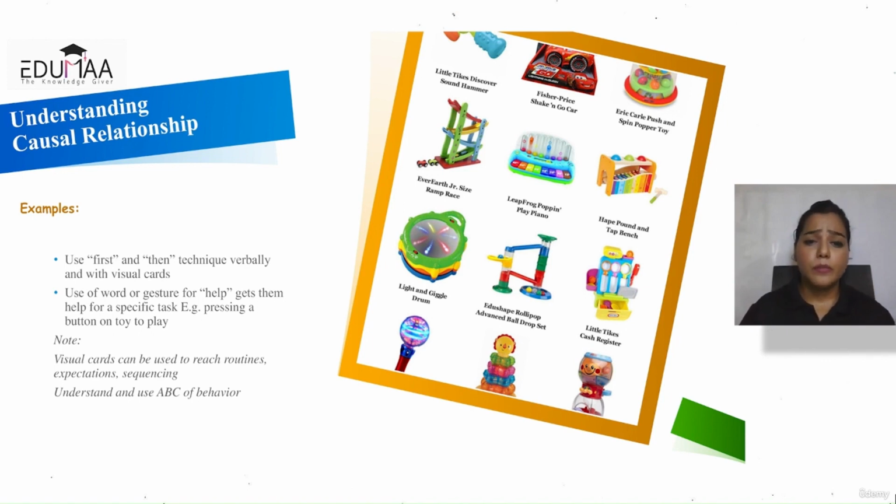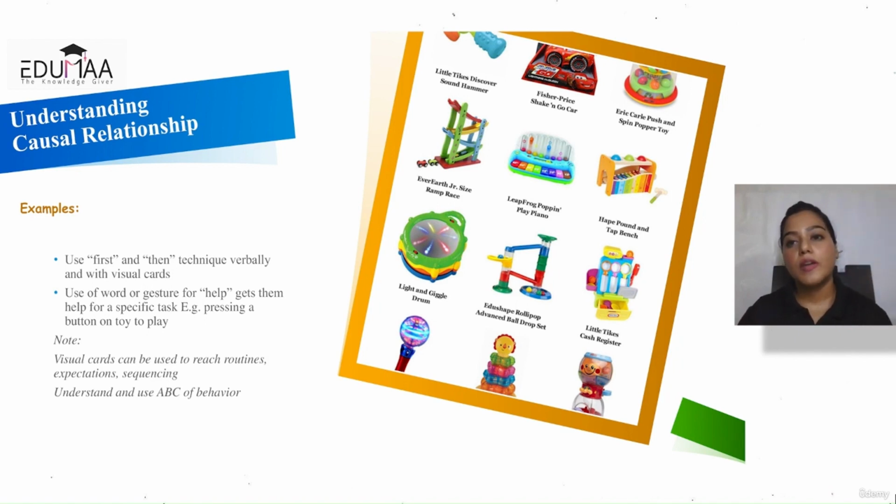And for example, there are a lot of toys that I have shown in my slide. You can see that in a specific way, if you touch the toy, a specific sound comes up, or the light comes up, or my ball goes round and round and comes down, my car goes round and round in a specific way and comes out. So if I put it here, then it goes and comes out.